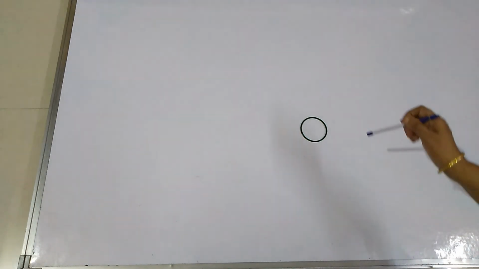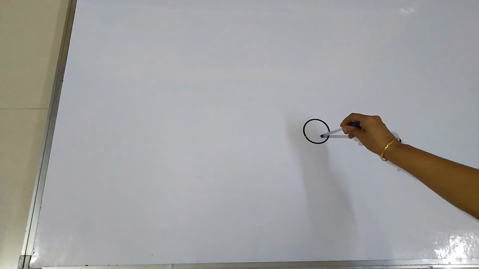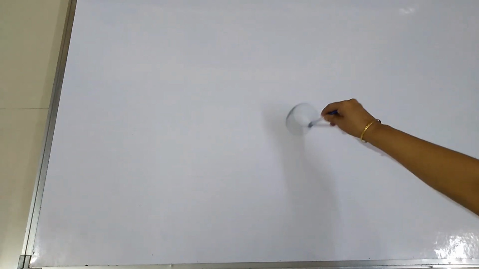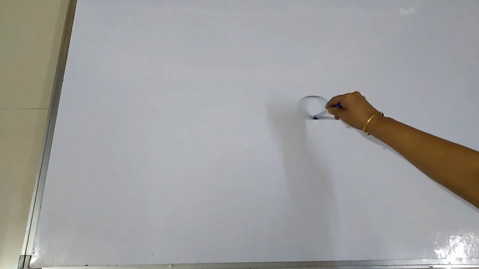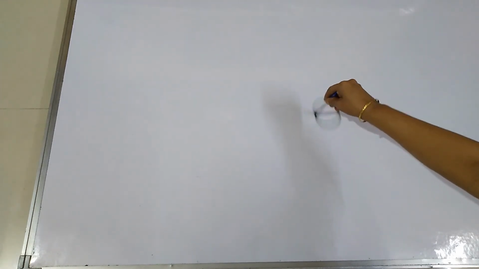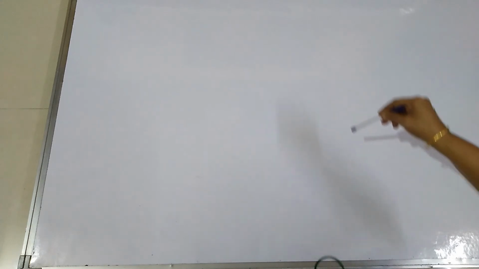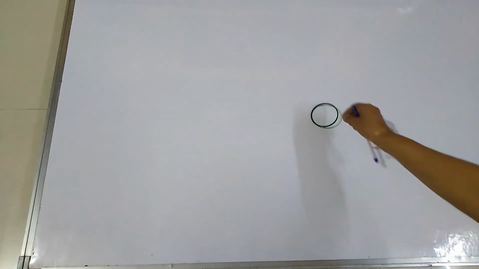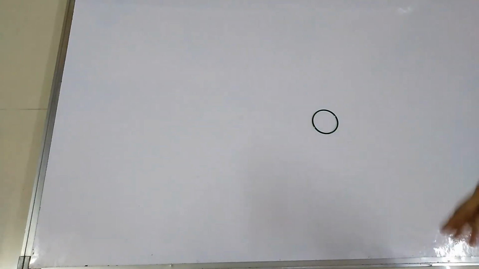Now, what is the meaning of centripetal force? I'll just show you with this experiment. Supposing the object is this bangle, and if I apply a force with the help of this pen, the bangle starts moving in a circular motion. The force applied by the pen is known as the centripetal force. The moment I release the centripetal force, what happens? The bangle starts moving in the forward direction, or in a straight direction. It does not move in a circular motion once the centripetal force is released.